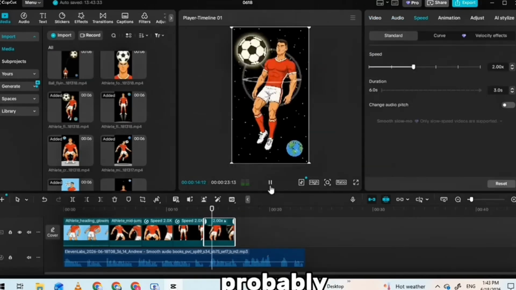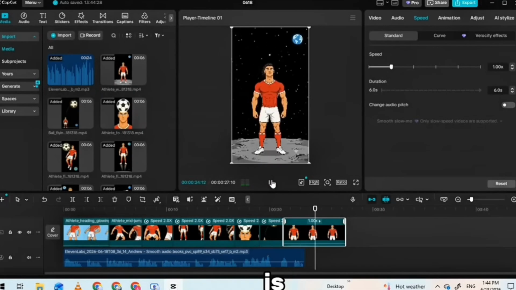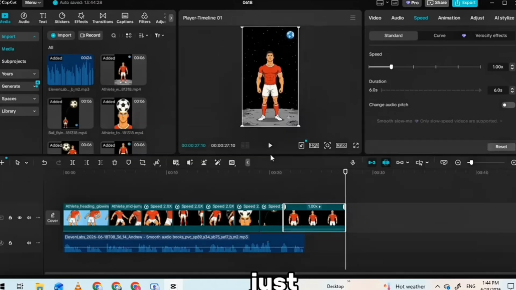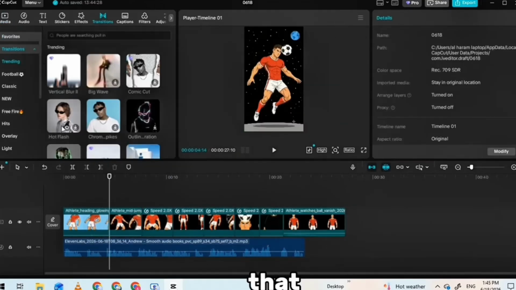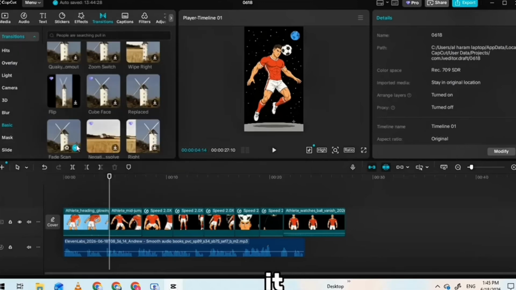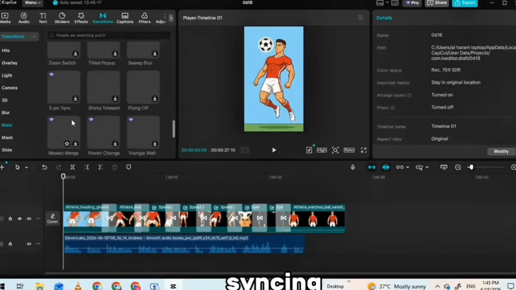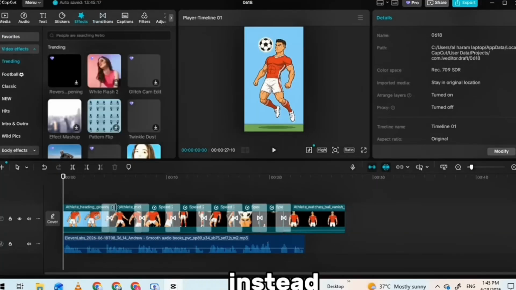Quick fix you'll probably need: if a clip's own audio is too loud and fighting your voiceover, just select it, find the volume option on the right, and turn it down. Do that for any clip that needs it. Then nudge each clip so it lines up clean with the narration. This syncing is what makes it feel professional instead of thrown together.